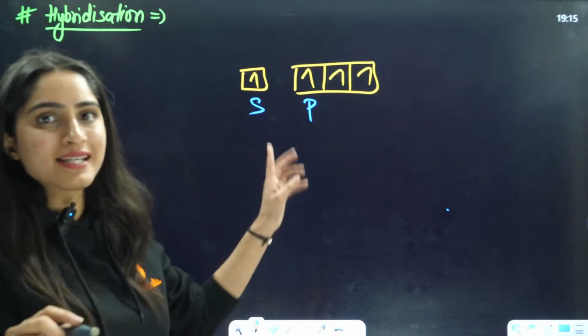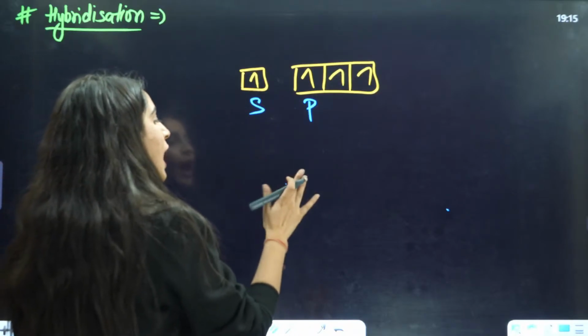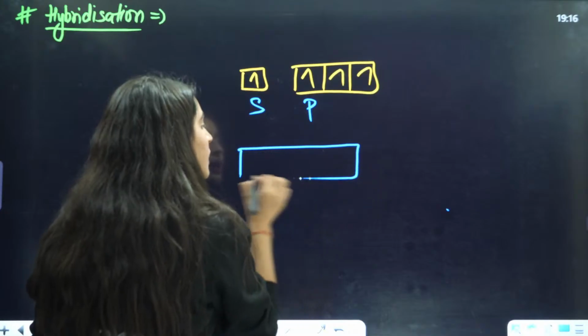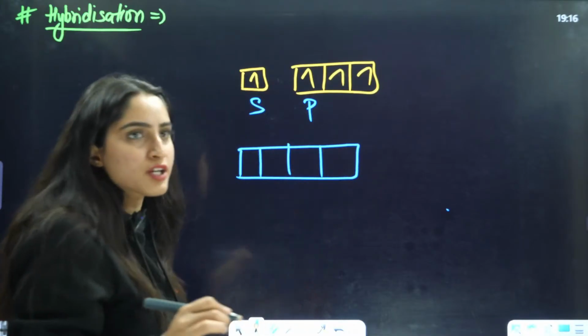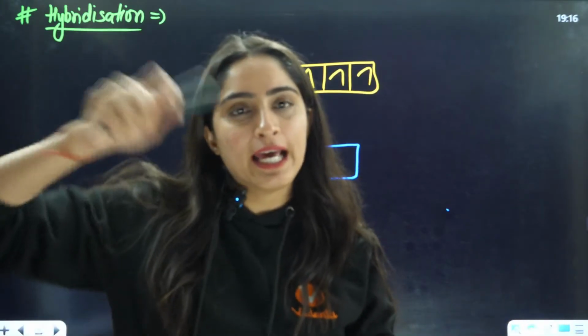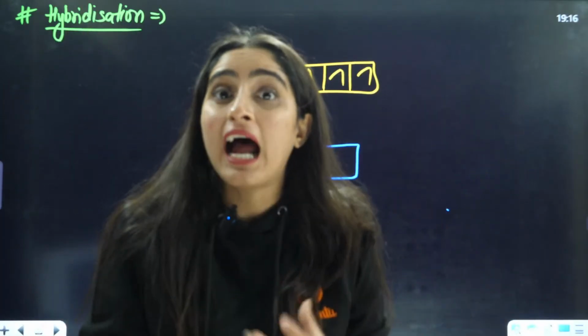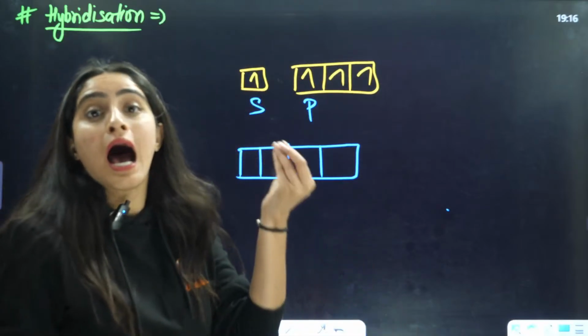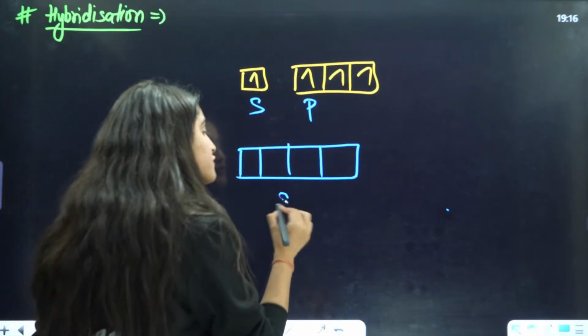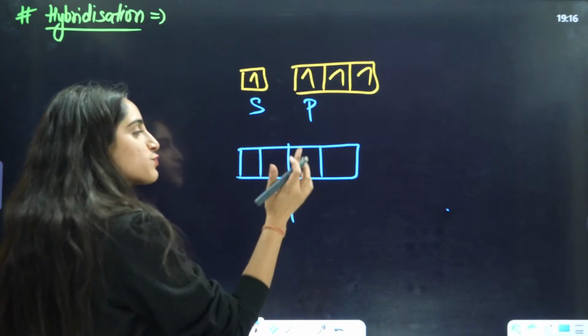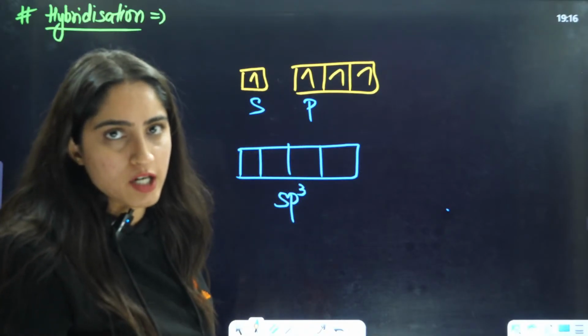You have one s and 3 p orbitals. Now I am saying that they all combine together, they all got hybridized. It's like in a bucket you are filling yellow, pink, green, blue color, and you will have a new color, and that new color is this new hybridized orbital of the same energy, right? All these 4 orbitals are going to have the same energy, right?